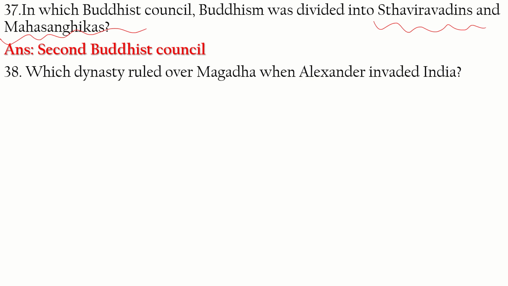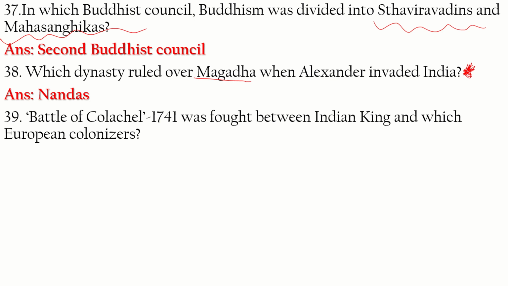Question 38. Which dynasty ruled over Magadha when Alexander invaded India? This is also an important question which has been asked many times previously. The answer is the Nandas. Question 39.